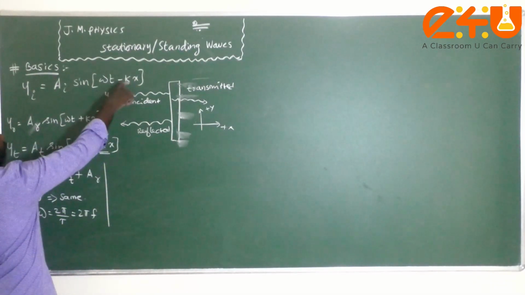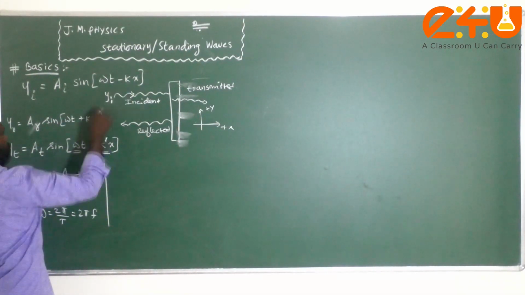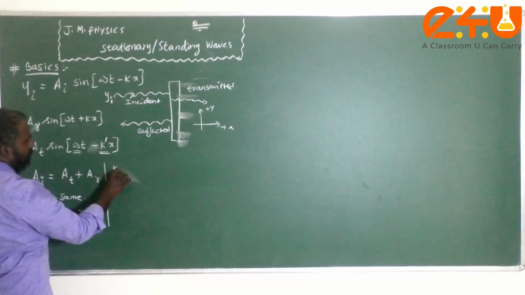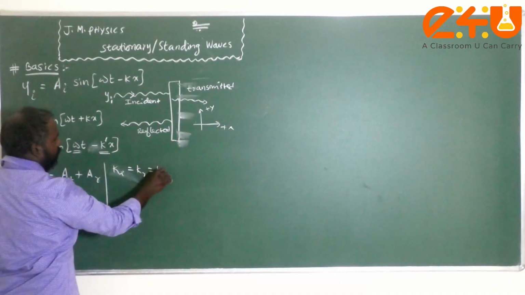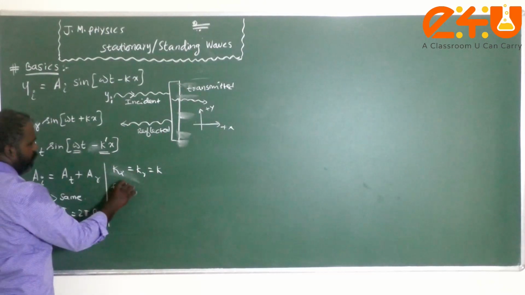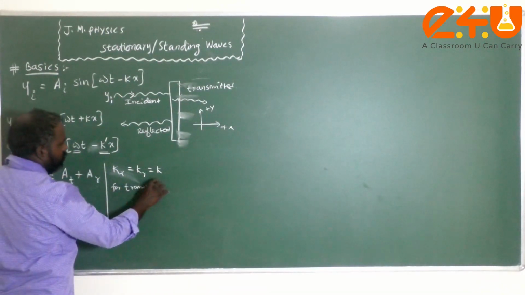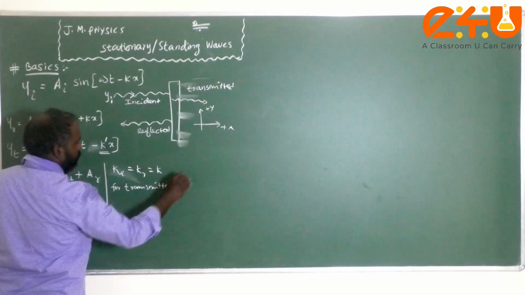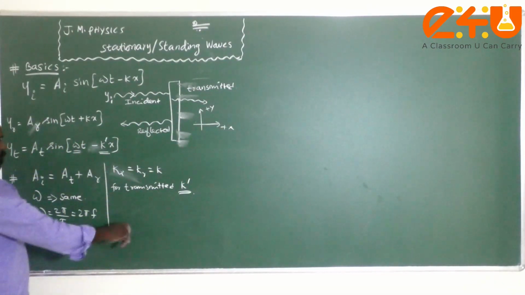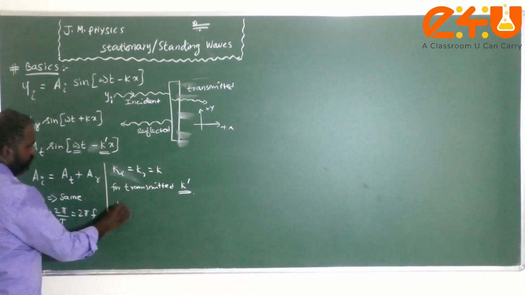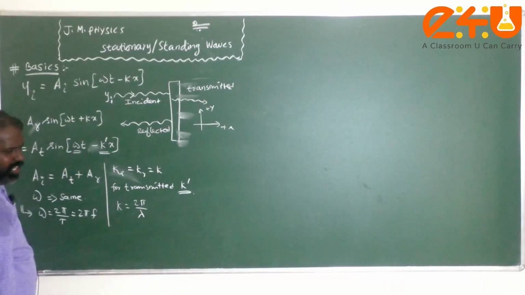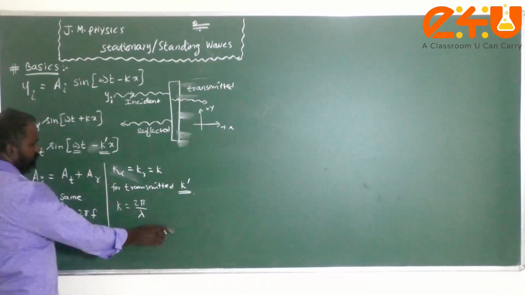But what about the k value? For the reflected and incident waves, k remains the same; both k values are the same. But for the transmitted wave, the k will be different. That's why we have written it as k dash. We know that in general k equals 2 pi by lambda. So this is the information.